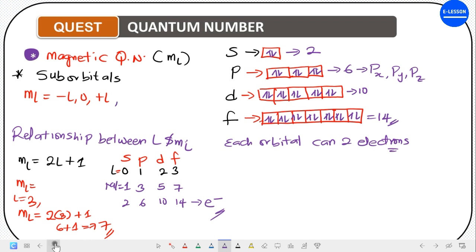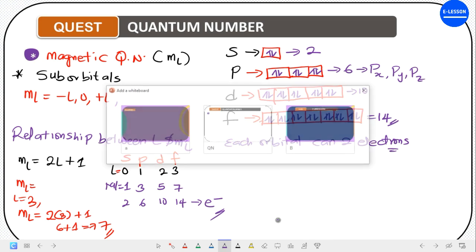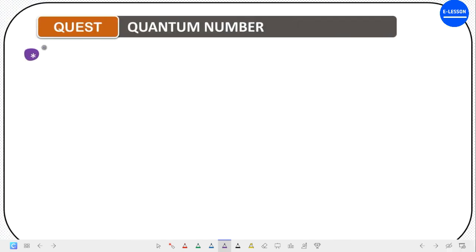So now let's look at the next quantum number. The last but not the least quantum number that we are going to look at is the spin quantum number. This quantum number was not derived from the solution of the Schrödinger wave equation, and it is designated by m subscript s.